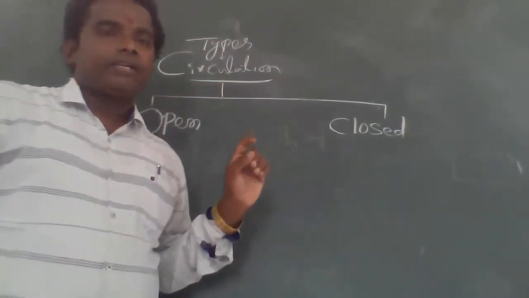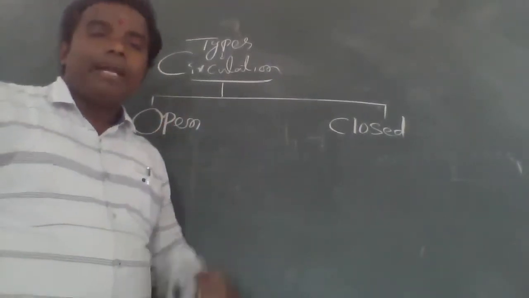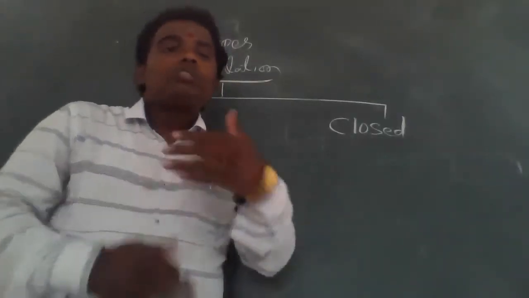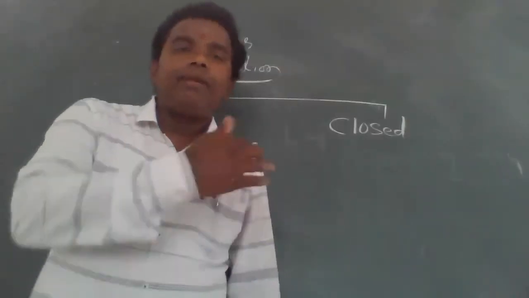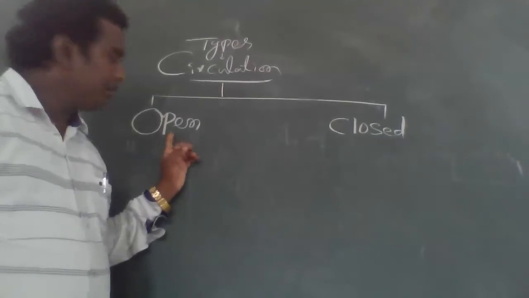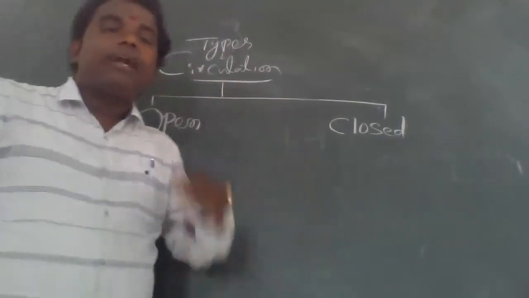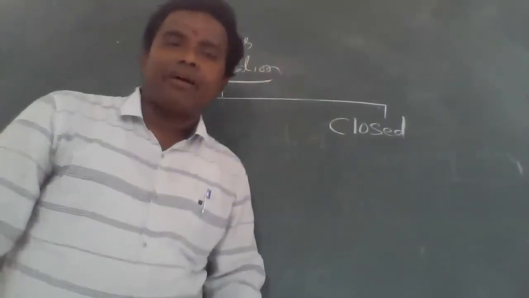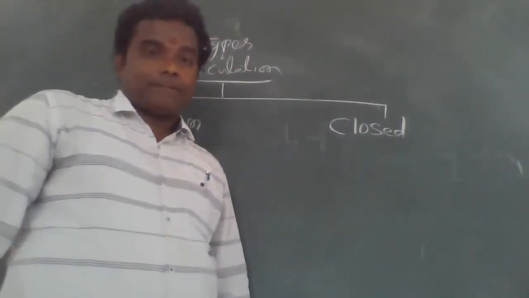Okay, now, a very important thing. In open type of circulation, the blood flows outside of the blood capillaries, that means outside of the blood vessels. That means the blood flows without the presence of blood vessels.